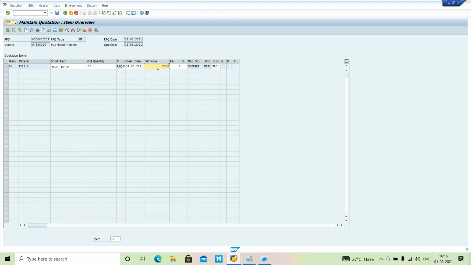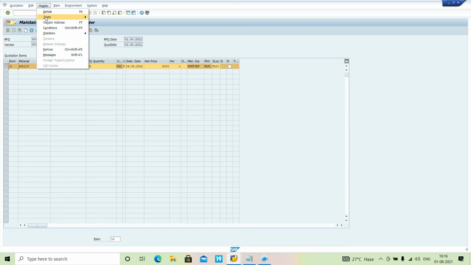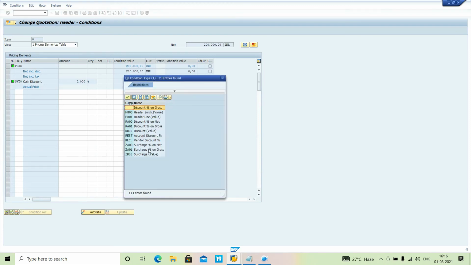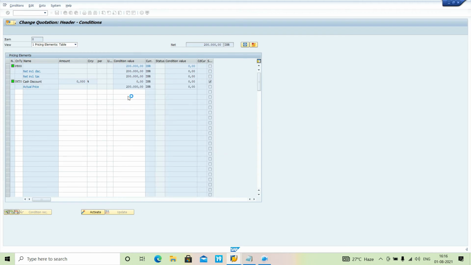2000. Okay, now he is saying I will charge some taxes also. So what I will do, I will just go to the header tab and click on condition. So what kind of charge is he asking? Suppose he is asking the surcharge on gross, or the surcharge on net, or is he giving a discount? Each and everything we can maintain. Suppose he is asking the surcharge on the gross.